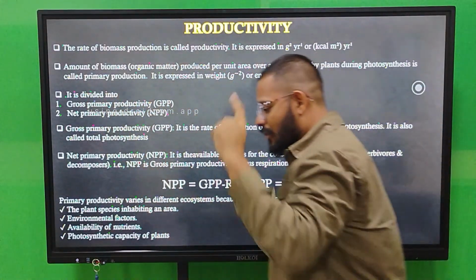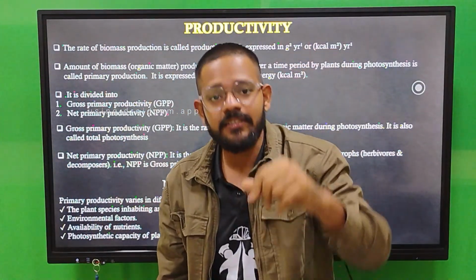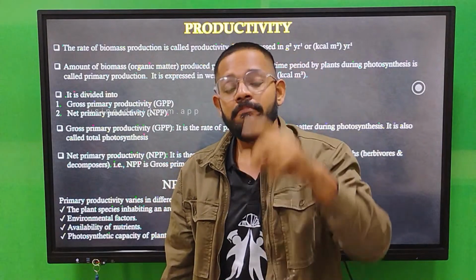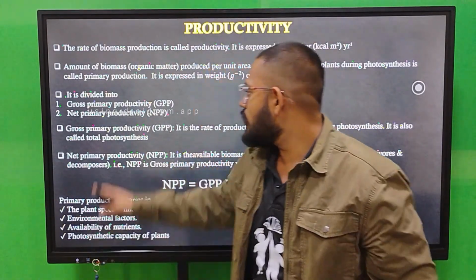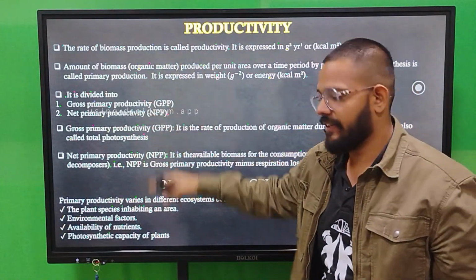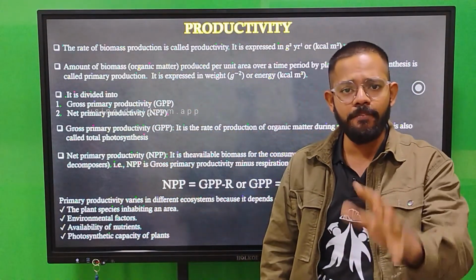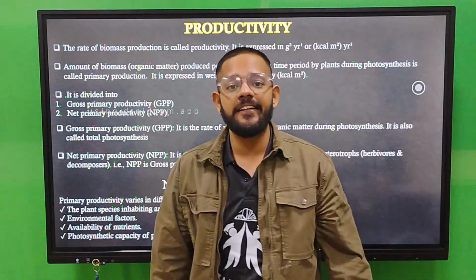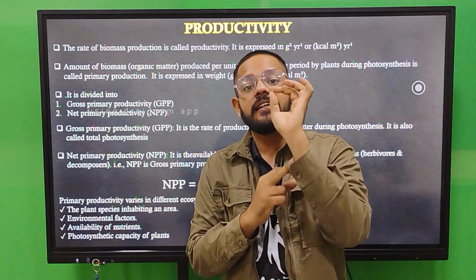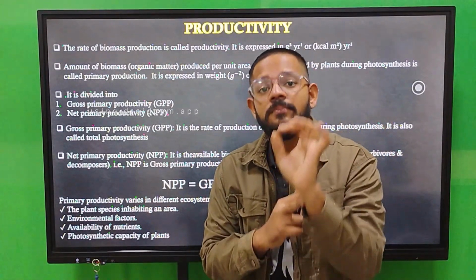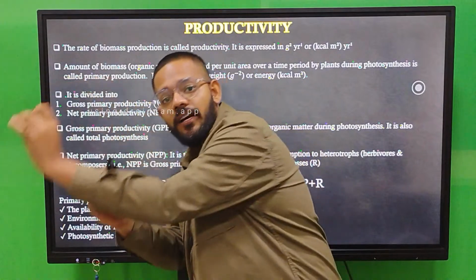Again I am saying, gross primary productivity means synthesis of biomass by plants by the process of photosynthesis in a year. That is your gross primary productivity. Then next is your net primary productivity. It is very simple: minus just the respiratory loss from your gross primary productivity. Minus respiratory loss from gross primary productivity, you get net primary productivity.